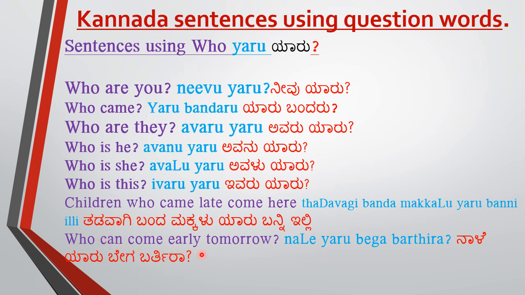Who can come early tomorrow? ನಾಳೆ ಯಾರು ಬೇಗ ಬರ್ತೀರಾ? So early meaning ಬೇಗ. Come, ಬರ್ತೀರಾ. Since we are making a question, we are making the question using come, so it will become ಬರ್ತೀರಾ. ನಾಳೆ ಯಾರು ಬೇಗ ಬರ್ತೀರಾ?